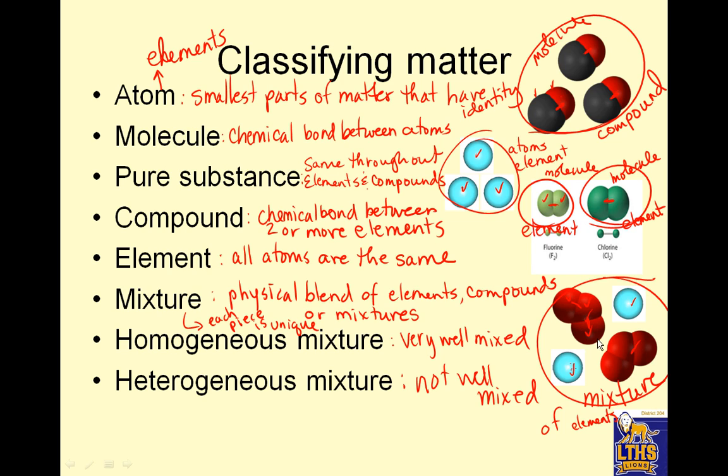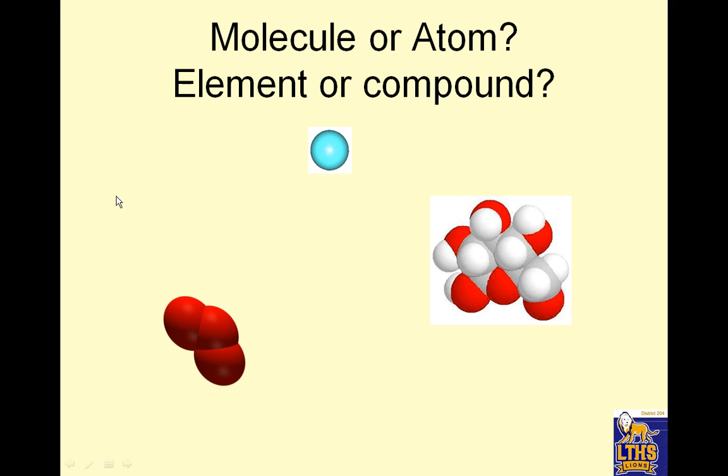So this is a molecule of an element. So we have 2 elements. All right, so here's how we can break it down. Pure substances can be compounds or elements. Mixtures can be heterogeneous or homogeneous. But the two main categories of classifying matter are mixtures and pure substances, and then there's categories under that.